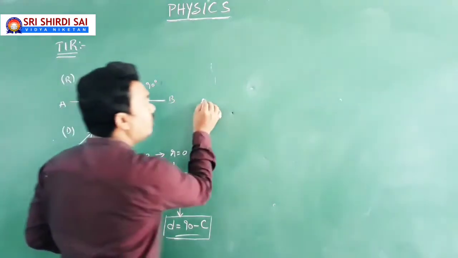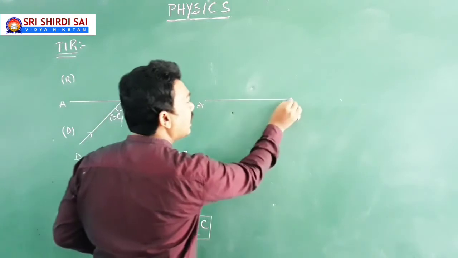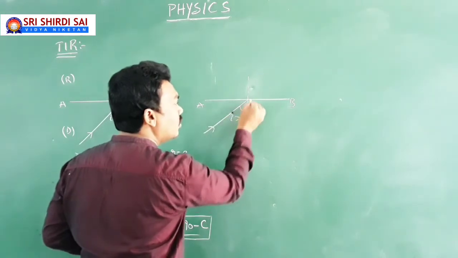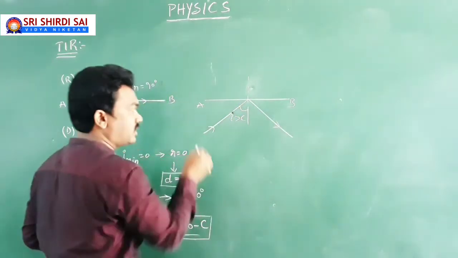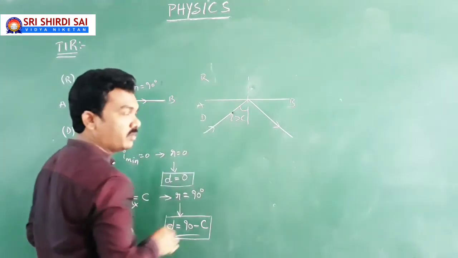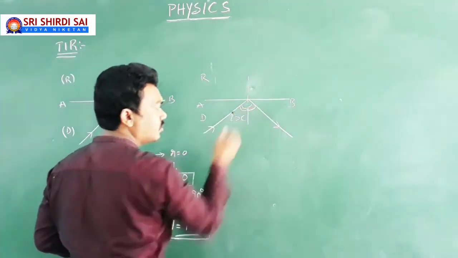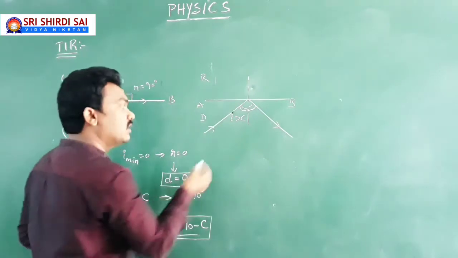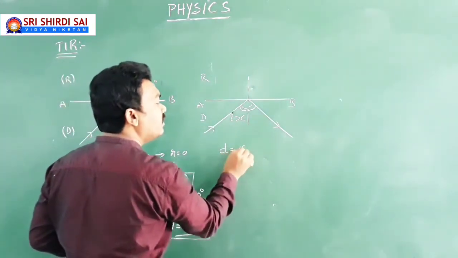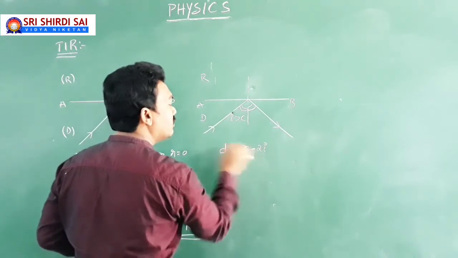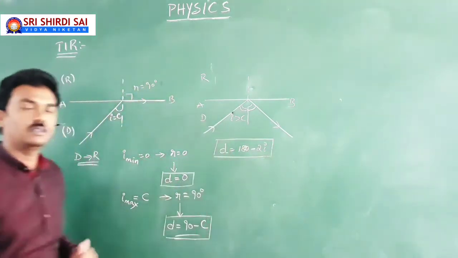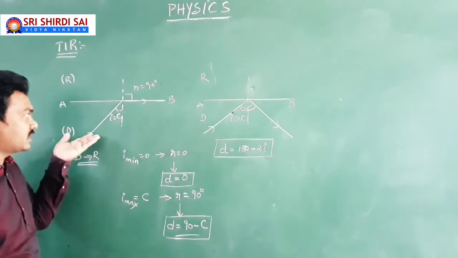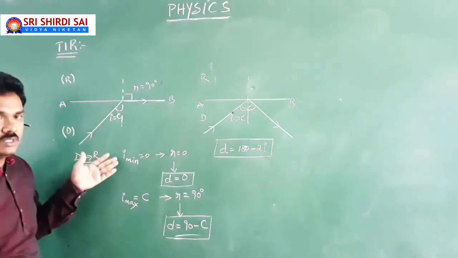Of course, if it falls at an angle i greater than C, you know it reflects while traveling from denser medium to rarer medium. Then the law of reflection holds good, angle of incidence equal to angle of reflection. In that case, angle of deviation will be 180 minus 2i. You learnt already the concept of reflection. This is when TIR takes place. But earlier to that, it is traveling from denser to rarer.